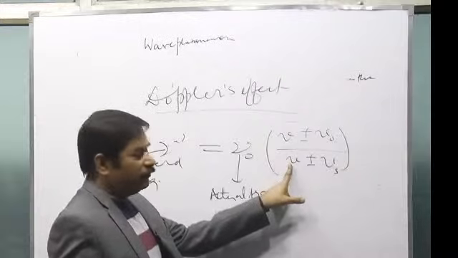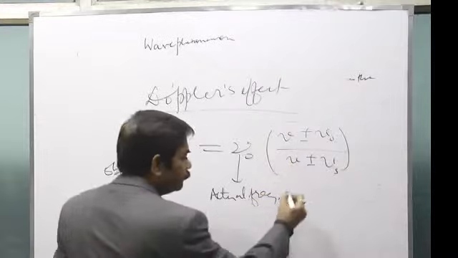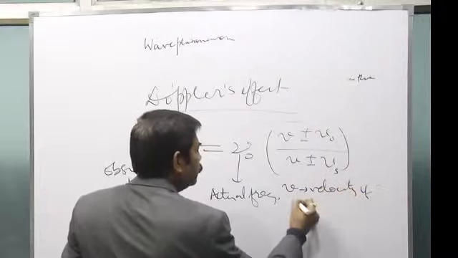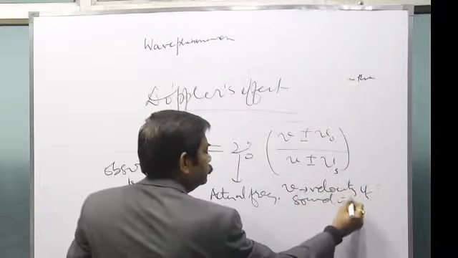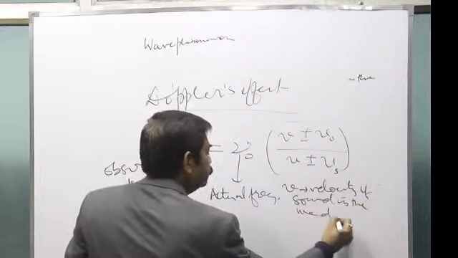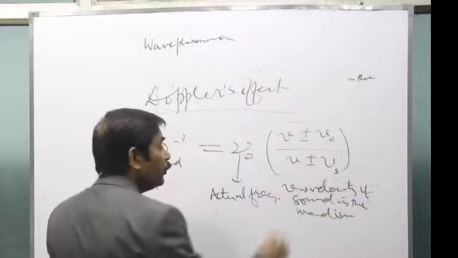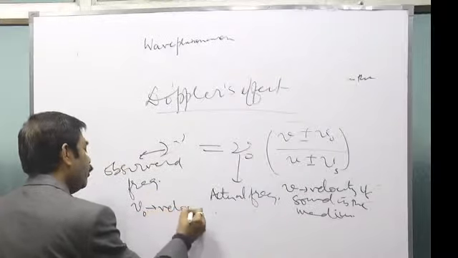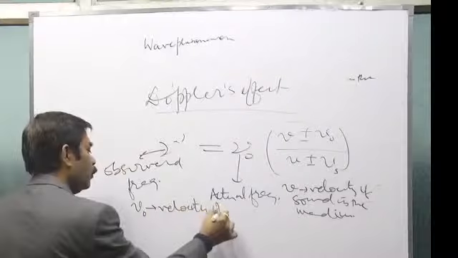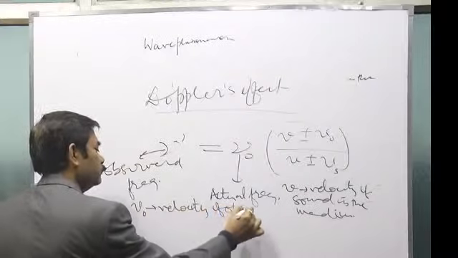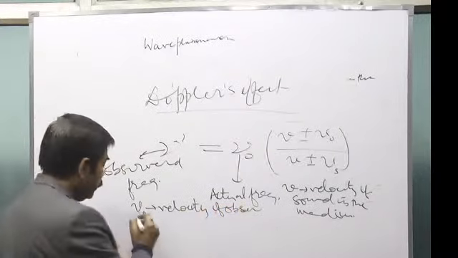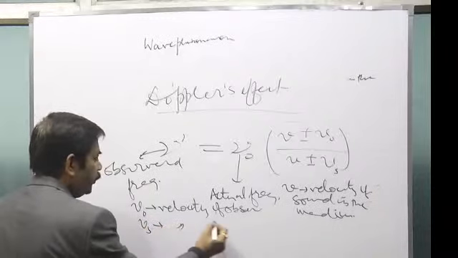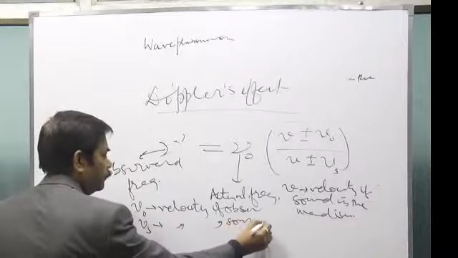V is the velocity of sound in the medium. VO is the velocity of the observer. And VS is the velocity of the source.